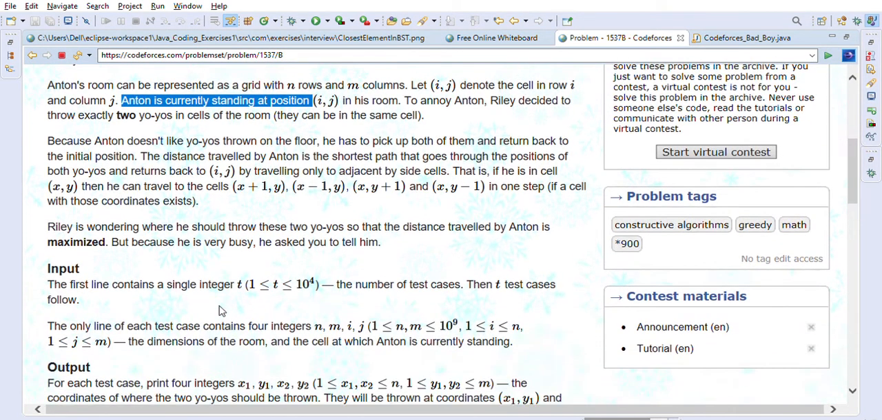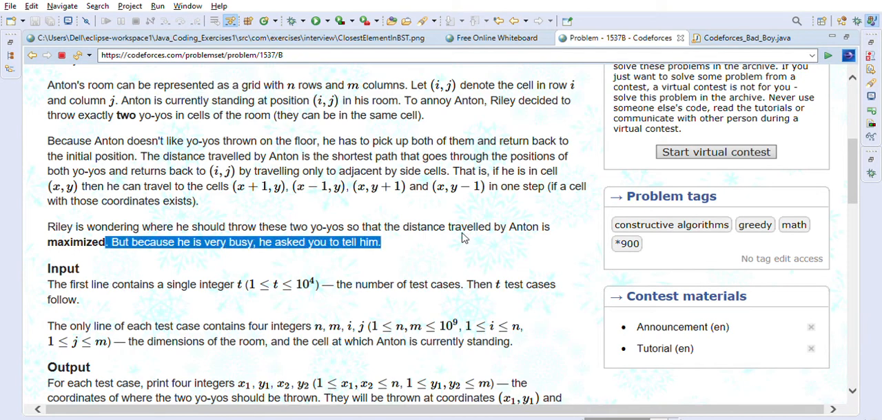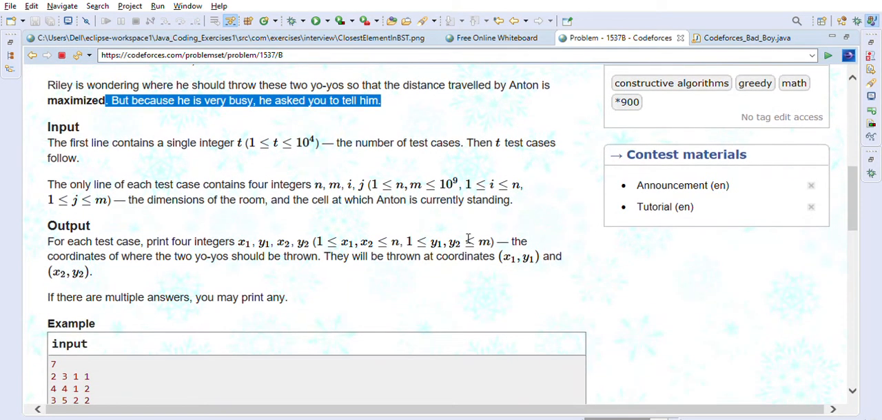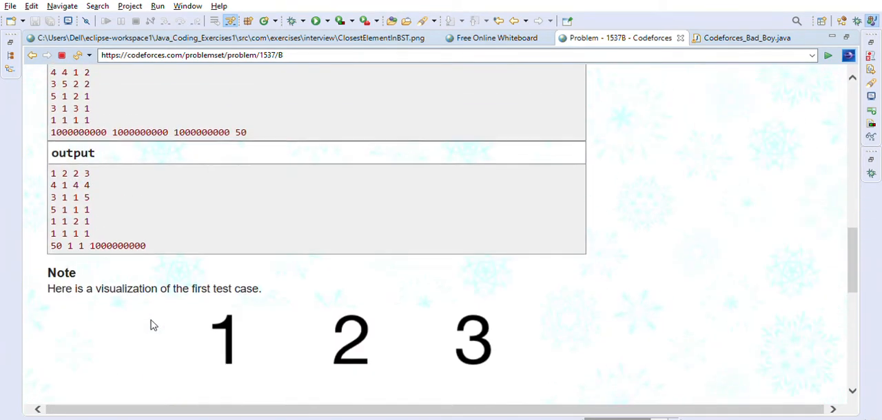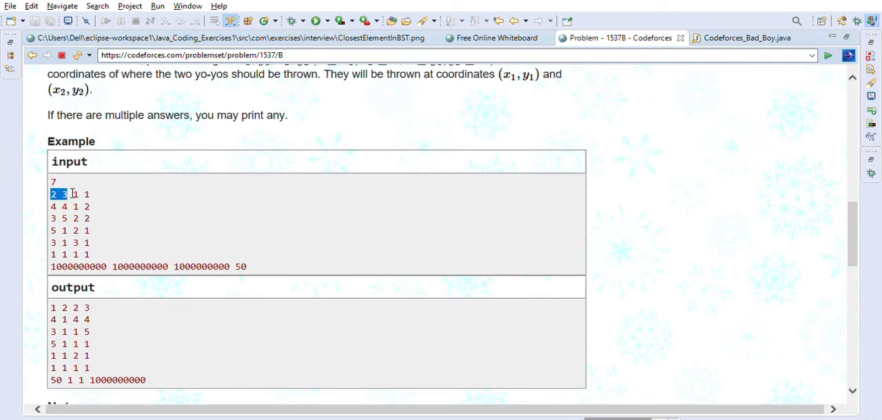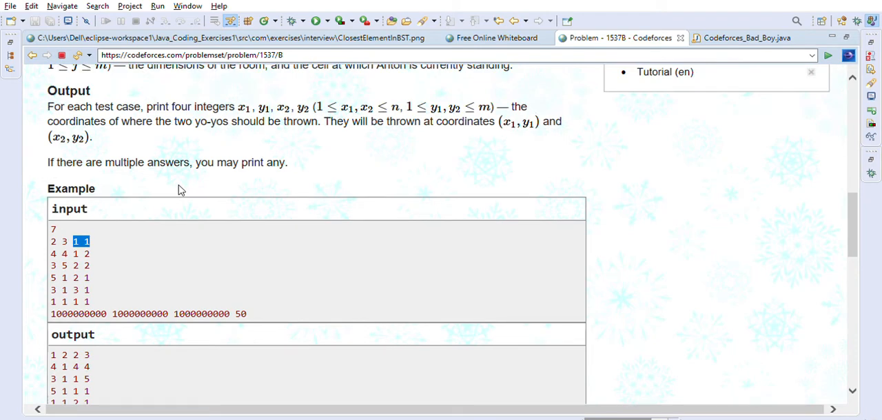So Riley is wondering where he should throw these two yo-yos so that the distance traveled by Anton is maximized. But because he is very busy, he asks you to tell him. The input they have given us: the first thing is obviously the number of test cases. The only line of each test case contains four integers n, m, i, j. So n and m is the grid size. For example, in the first example, 2 by 3 is the grid size, and the initial position where he is standing is given.